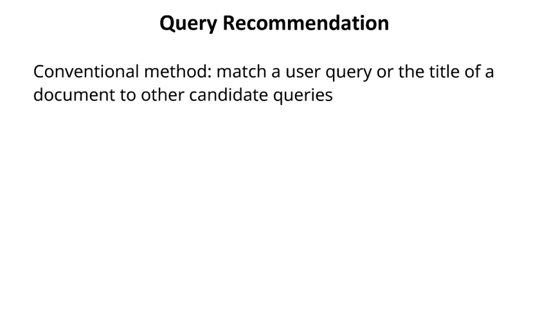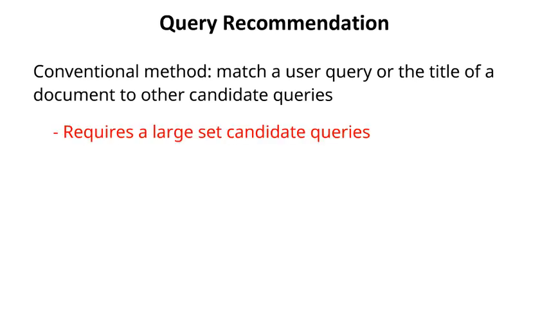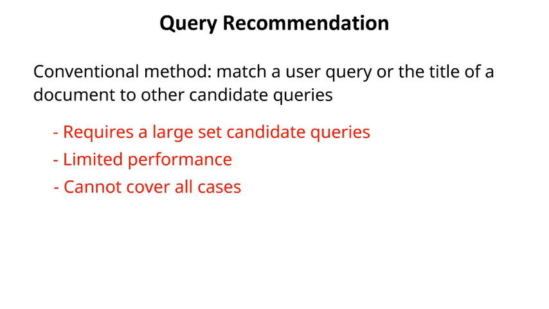It has several limitations. For instance, you need to store a set of candidate queries. The performance of your system is dependent on and limited by the quality of your candidates. Also, a matching-based system would have limited coverage. For example, in Google, not every query would have recommendations, only those under popular topics.